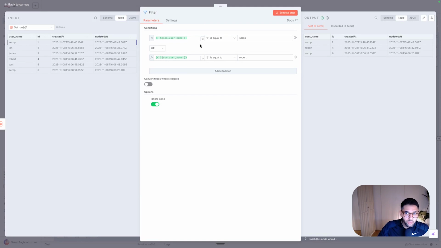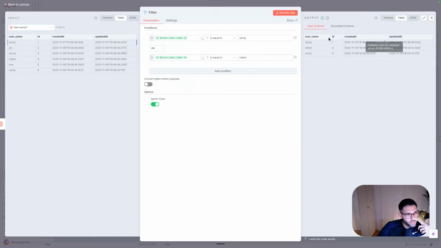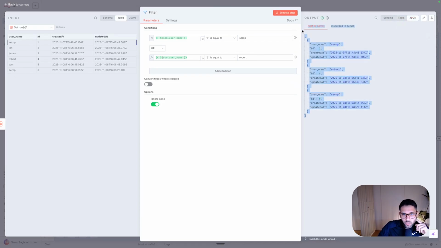It can also show you the discarded, but if you look at the schema, usually you take the ones from the kept. And inside you have certain conditions. So here, basically I tried to say keep all the rows where the username, so this column, is Sarah or Robert. And that's why in the output table we just see Sarah, Robert, Sarah. So I have 2 entries that are called Sarah.